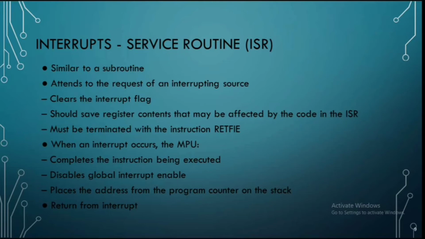When an interrupt occurs, the microprocessor unit completes the instruction being executed, disables global interrupt enable, places the address from the program counter on the stack, then returns from the interrupt and executes the next instruction.